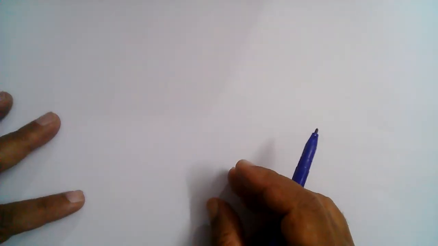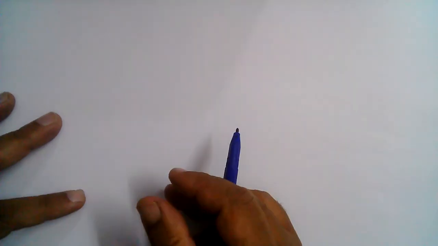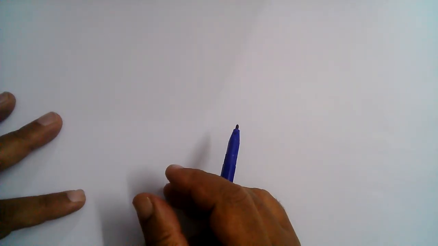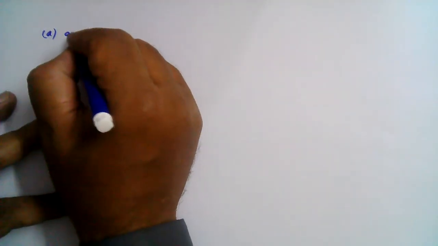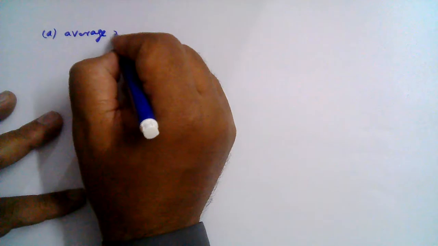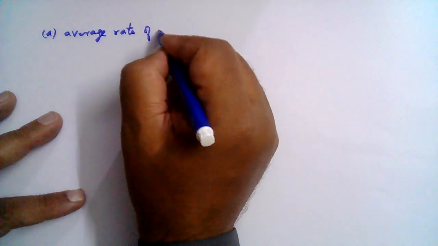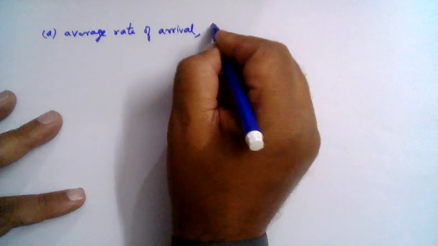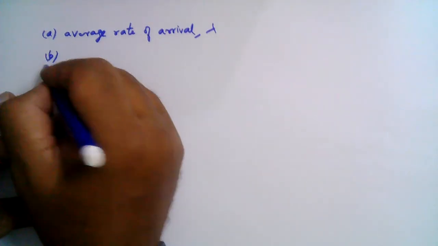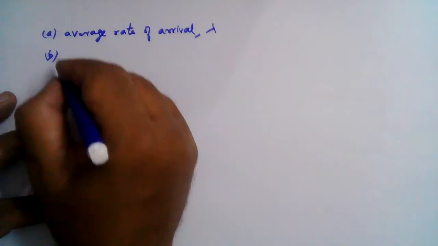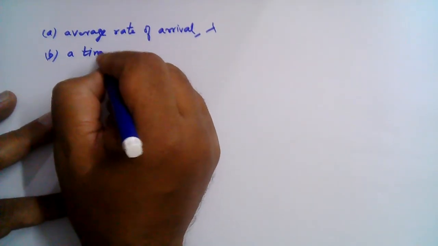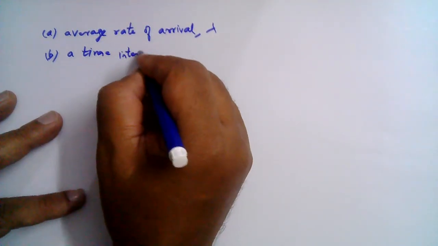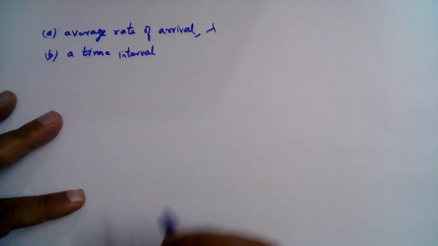Normally two parameters or two things are specified in the context of Poisson distribution. Number one is the average rate of arrivals per second, usually represented by lambda. And second is a time interval of t seconds.